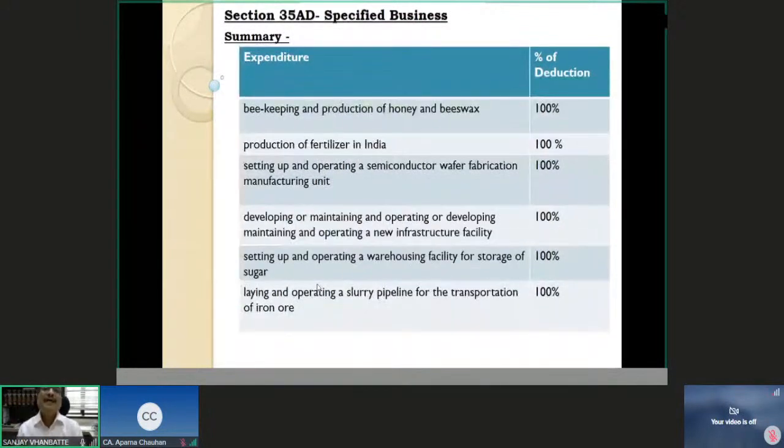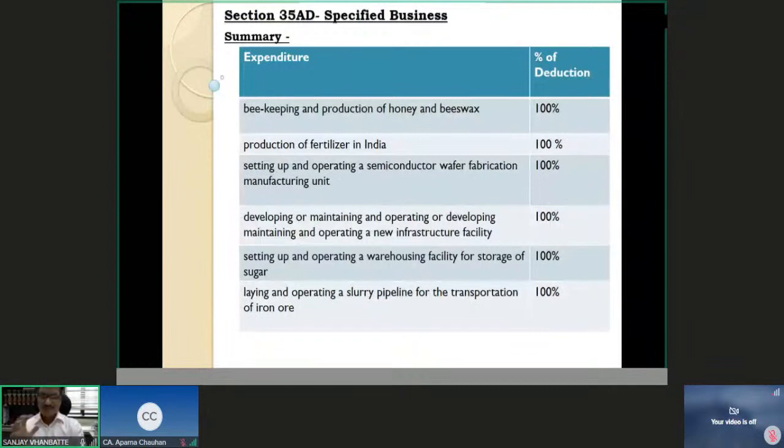You have beekeeping and production of honey and beeswax, production of fertilizer in India, setting up and operating semiconductor wafer fabrication, developing, maintaining any new infrastructure facilities, then warehousing facility for storage of sugar specifically, and you have finally laying and operating a slurry pipeline for the transportation of iron ore, right?